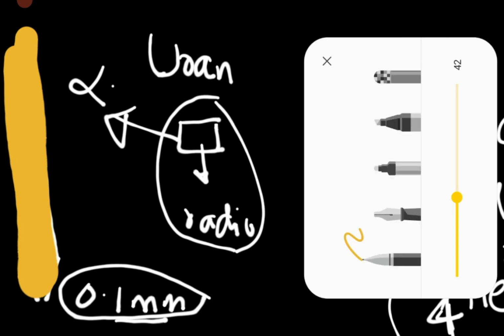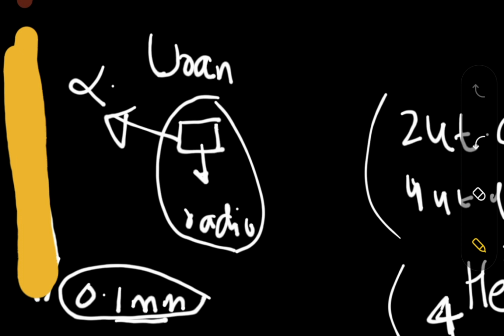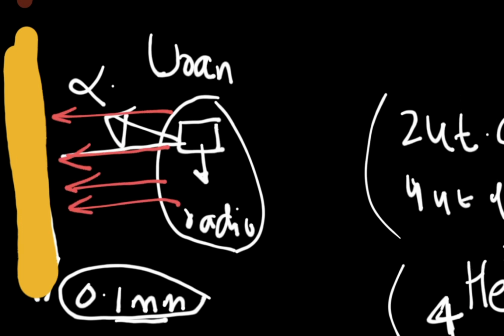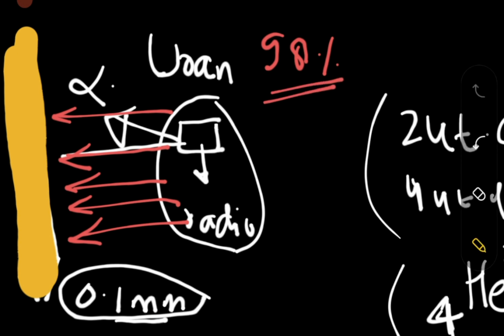Now we will understand it very carefully. Those alpha particles which were supposed to go up to the foil came over there all of a sudden, and Rutherford found that 98% of the particles just passed through. So he found a very important thing. 98% of the particles used to pass through.